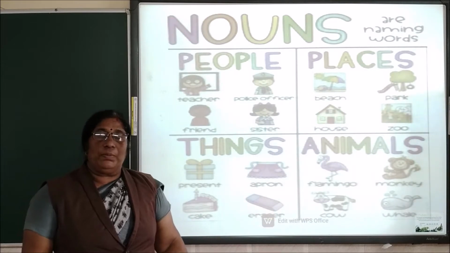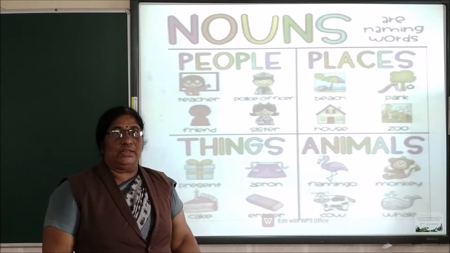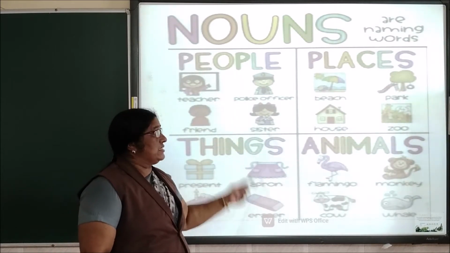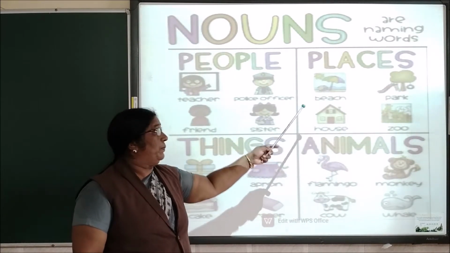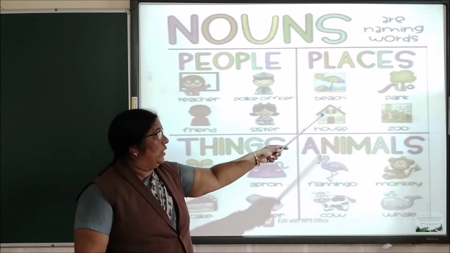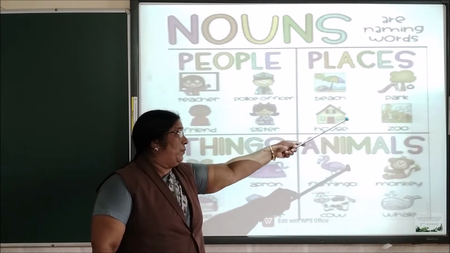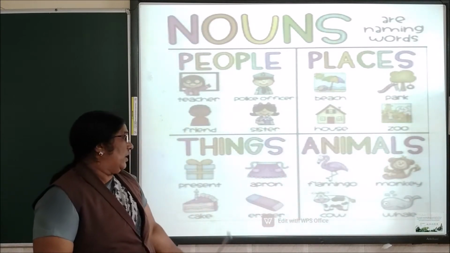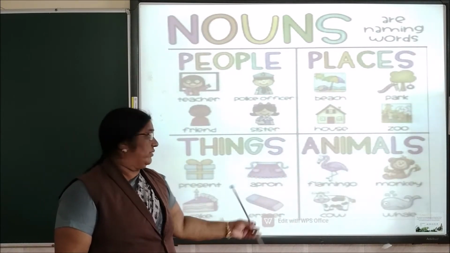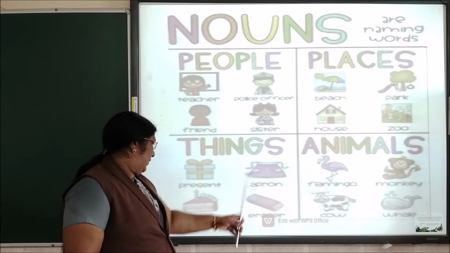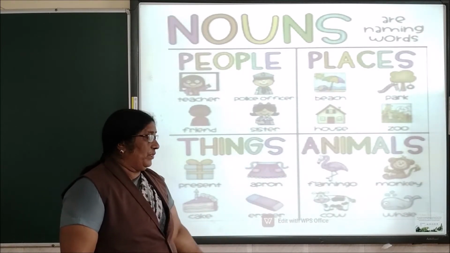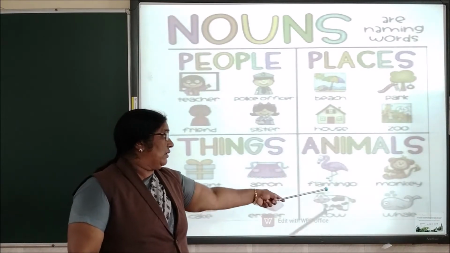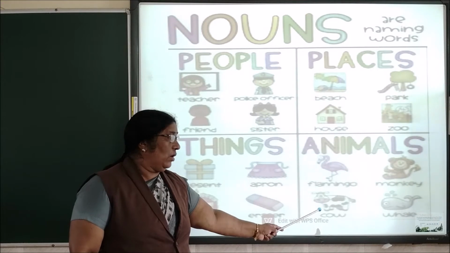There are so many people around us. They all have names like teacher, police officer, friend, sister. There are so many places we go to watch like beach, park, house, zoo. All these are names. Now things also have names, children, like present, apron, cake, eraser. And animals and birds also have names like flamingo, monkey, cow, whale.